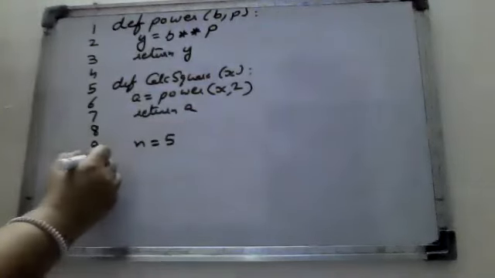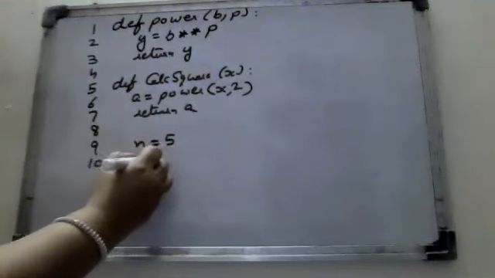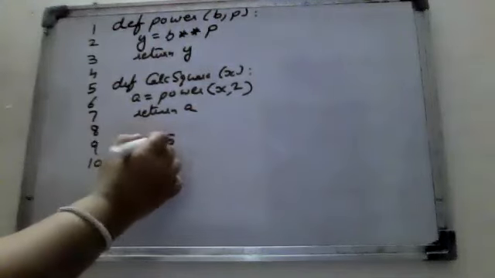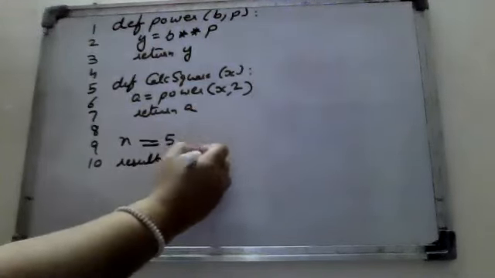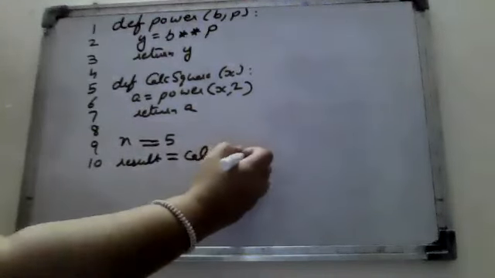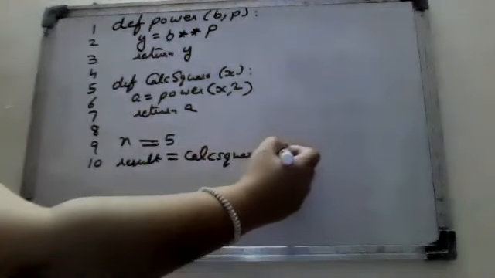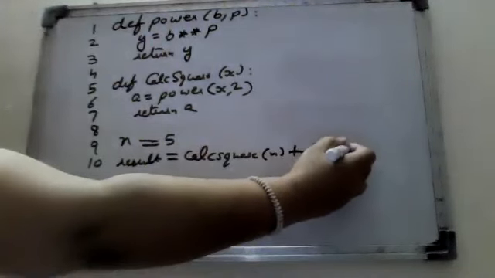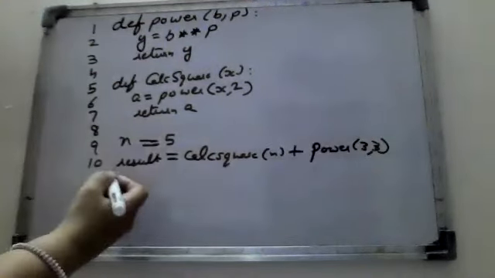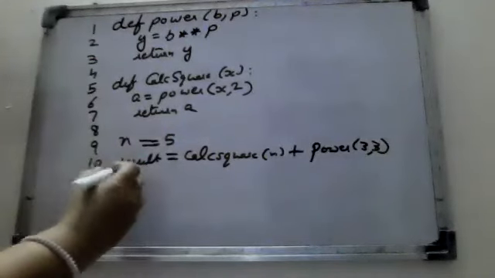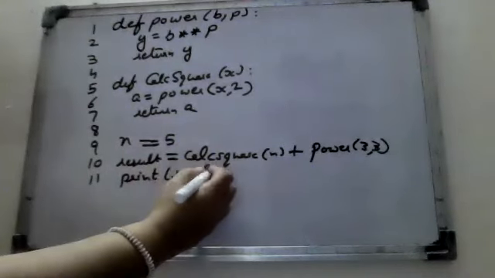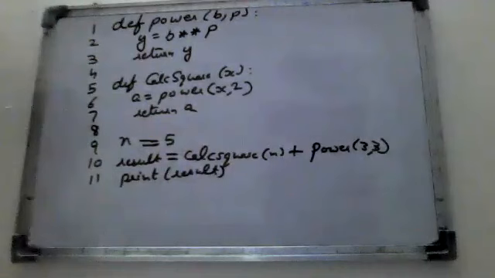Ninth, n = 5. Tenth, result = calc_square(n) + par(3, 3), and eleventh, print(result). So this is the program.